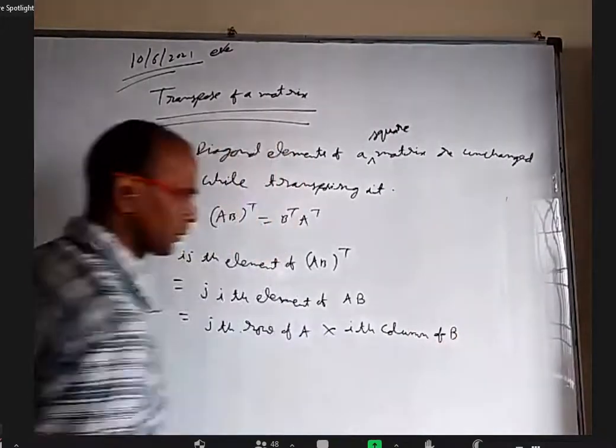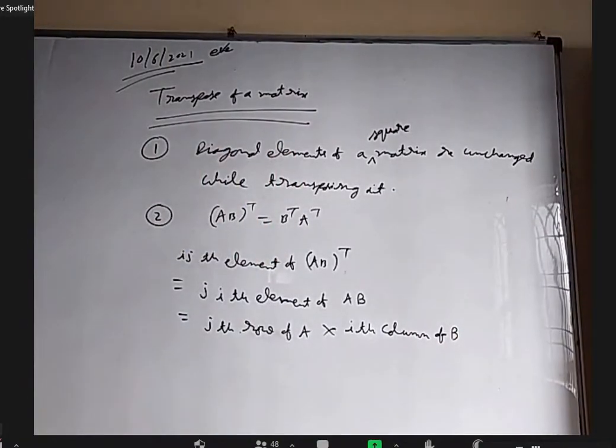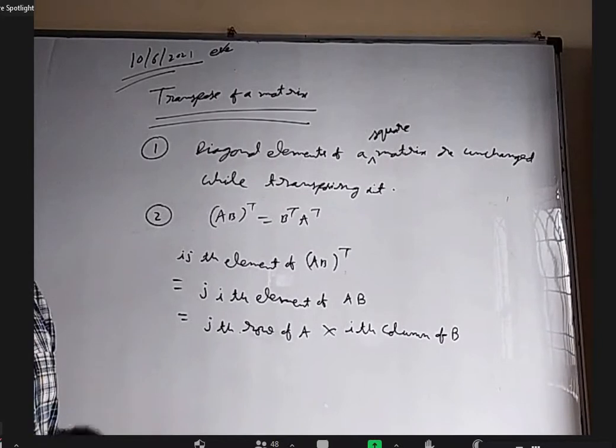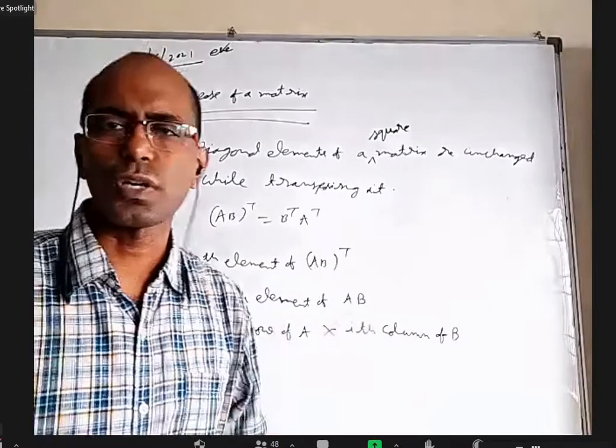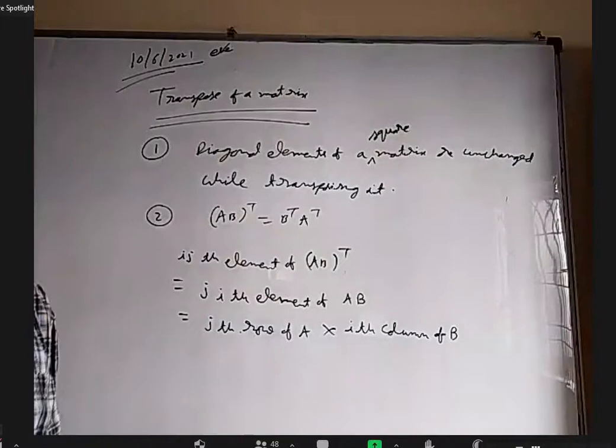So the first property of transpose is only applied for square matrices. Sir. Yeah, because other than square matrices, we don't even talk about diagonal elements. There is no diagonal element as such for other matrices. Okay.